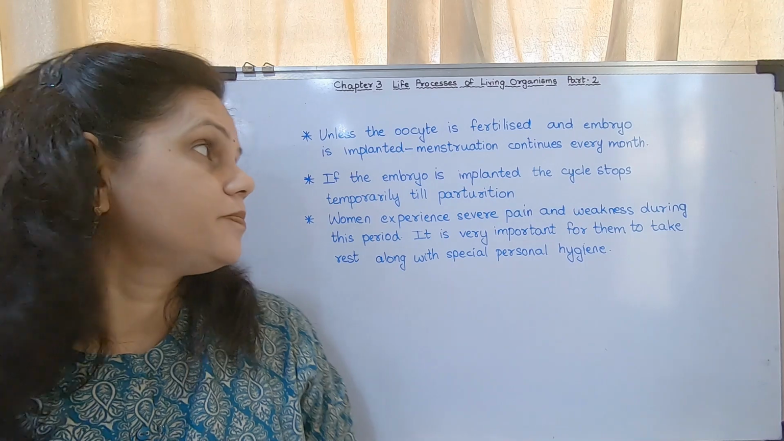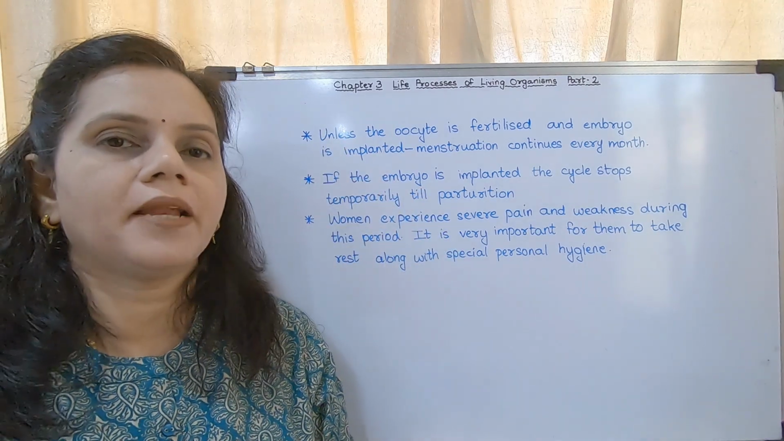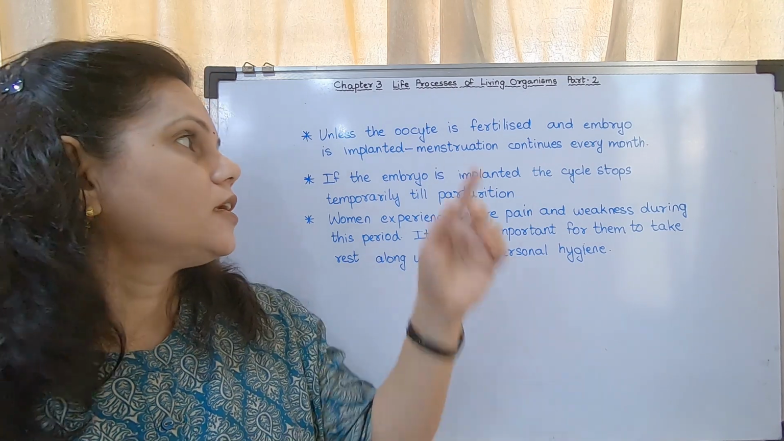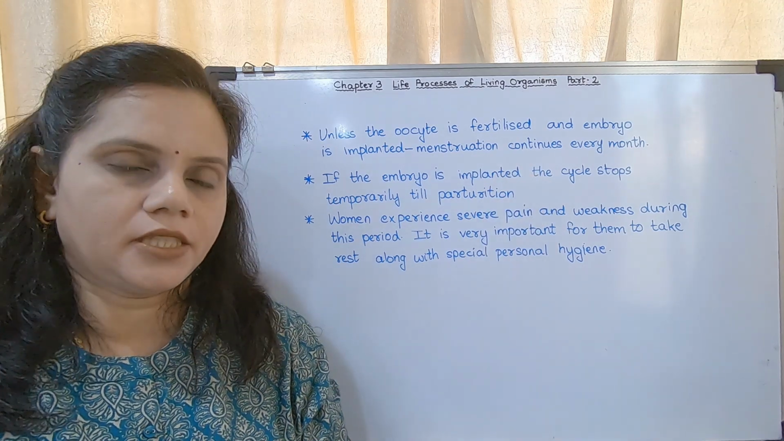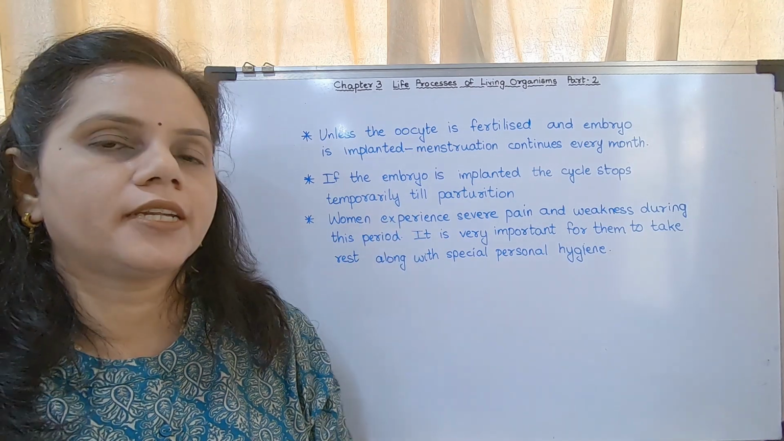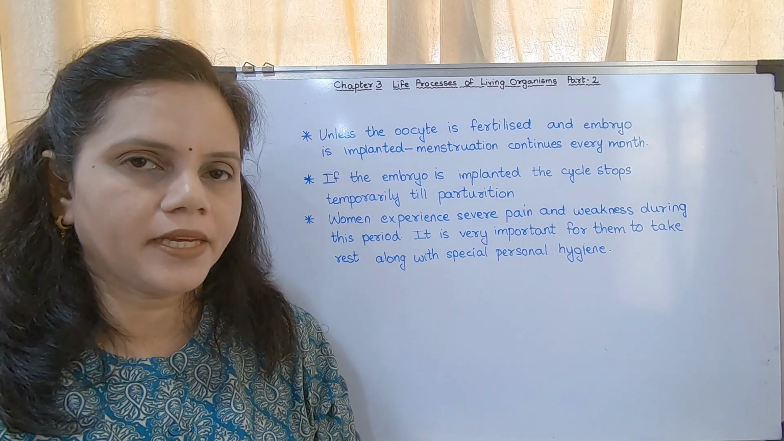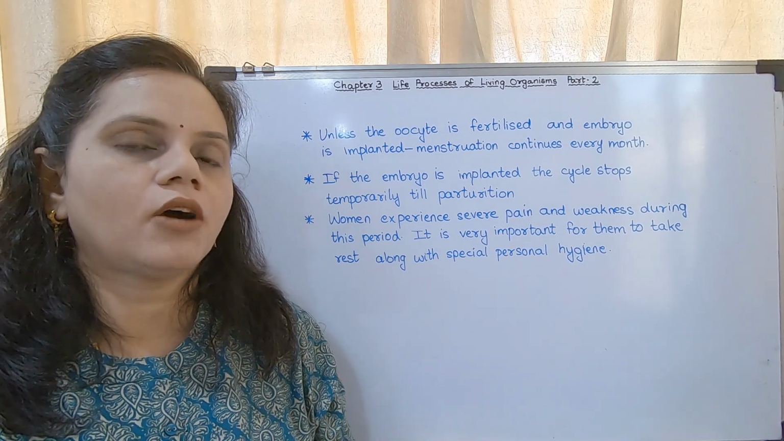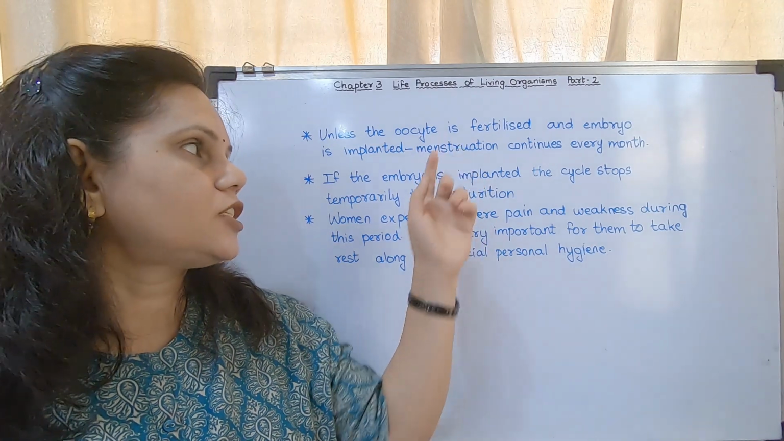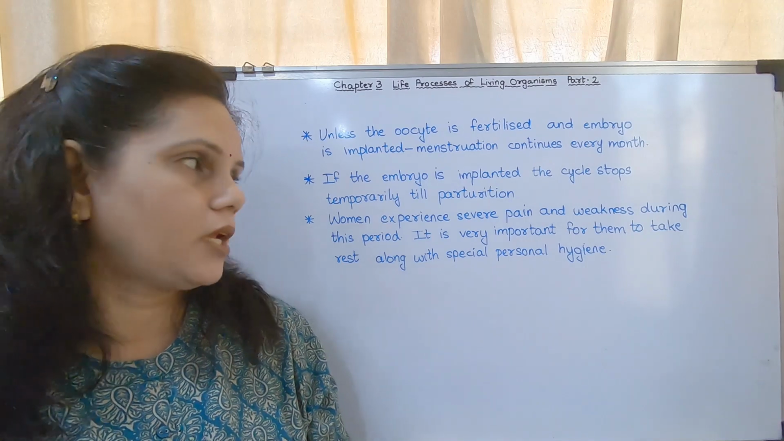Some points now you may see. Unless the oocyte is fertilized and the embryo is implanted, menstruation continues every month. If the embryo is implanted, then the cycle stops temporarily till parturition. What is parturition? Delivering the baby, the giving out of the fetus, is called parturition. So if fertilization occurs, then while the baby is growing, there is no menstrual cycle in the female body.